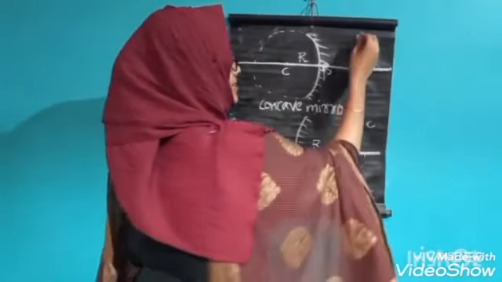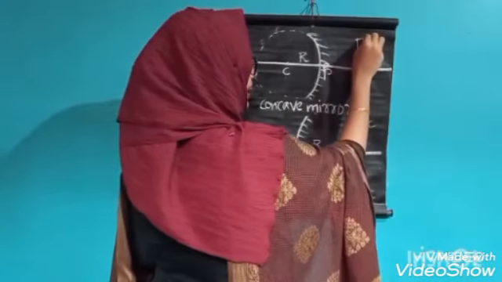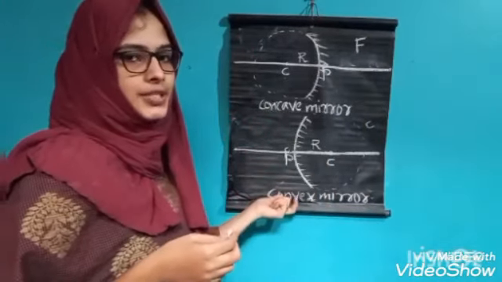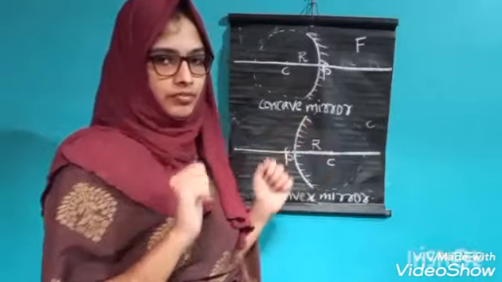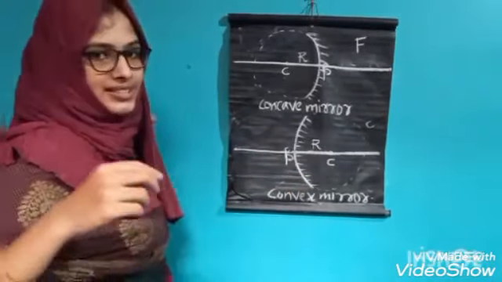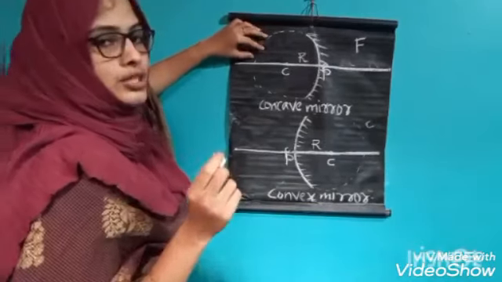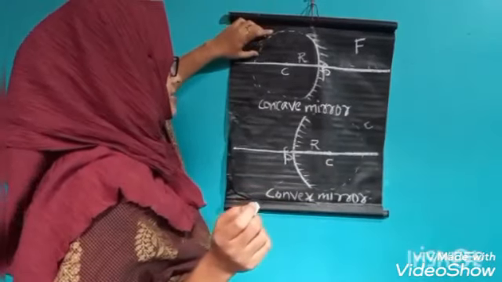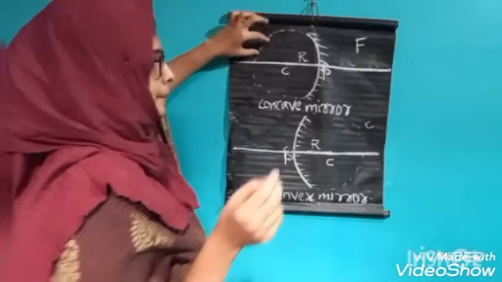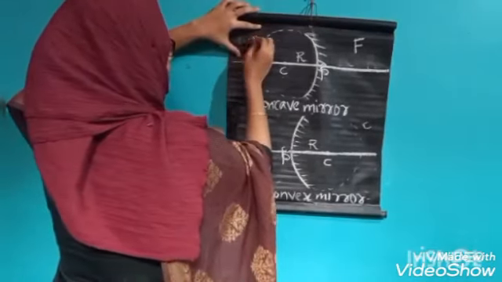And the next one is principal focus. What do you mean by principal focus? Focus is denoted by the letter F. In the case of concave mirror and convex mirror, the principal focus is different. Suppose a light ray passes to this concave mirror.